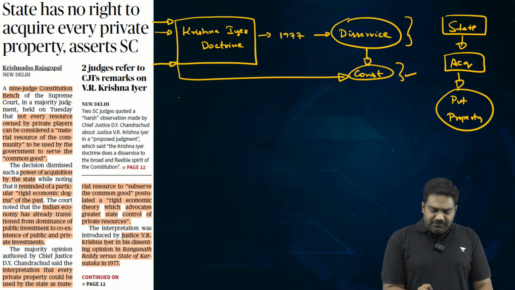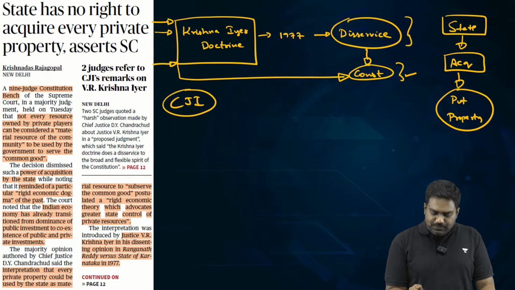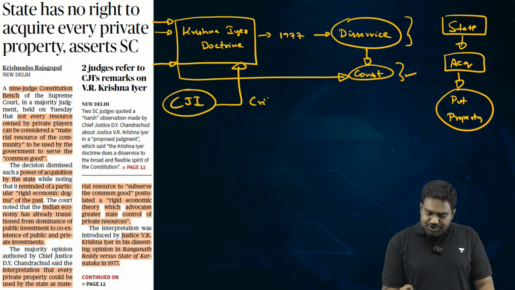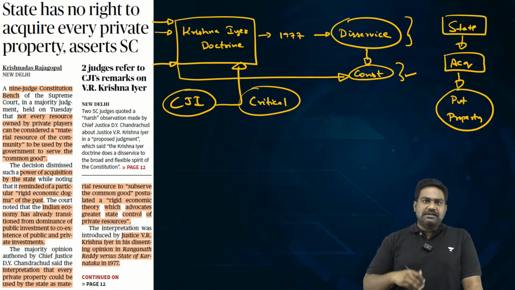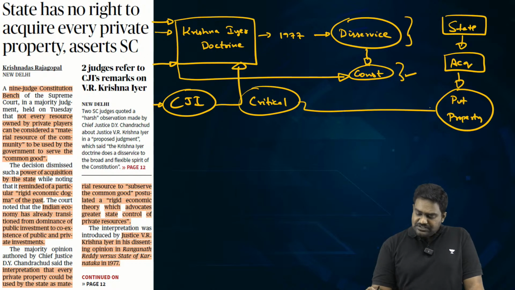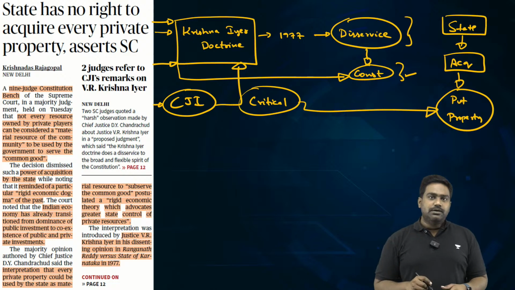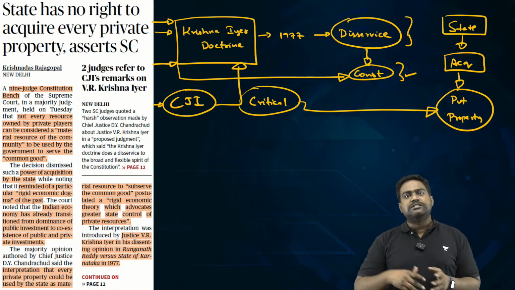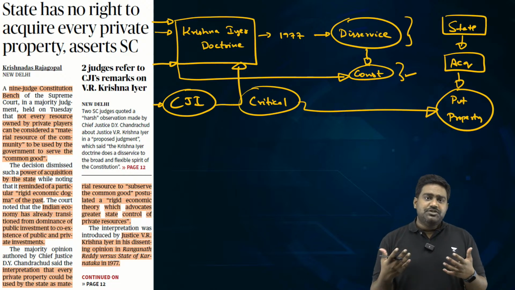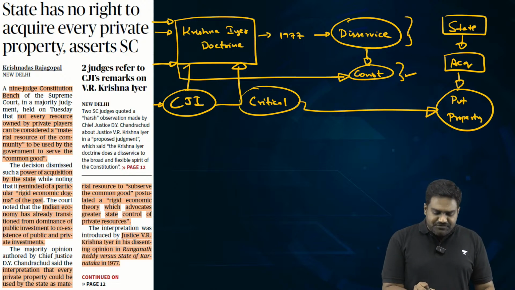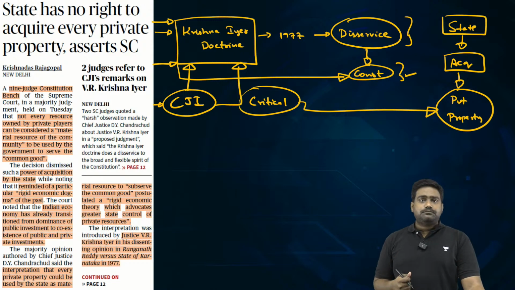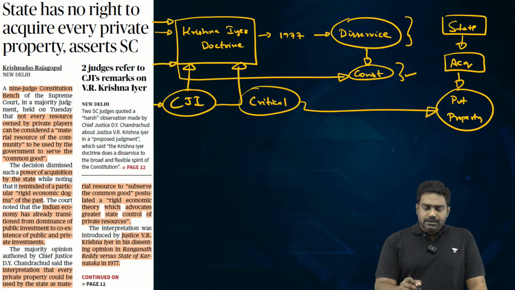So, Chief Justice D.Y. Chandrachud has been critical of the Krishna Iyer doctrine in the proposed judgment. The final judgment doesn't contain the criticism, but it does refer to the Krishna Iyer doctrine. Now, this in itself has triggered a separate controversy. Can current judges publicly criticize the judgments of previous judges? Because the Chief Justice of India has indeed used harsh terminology.